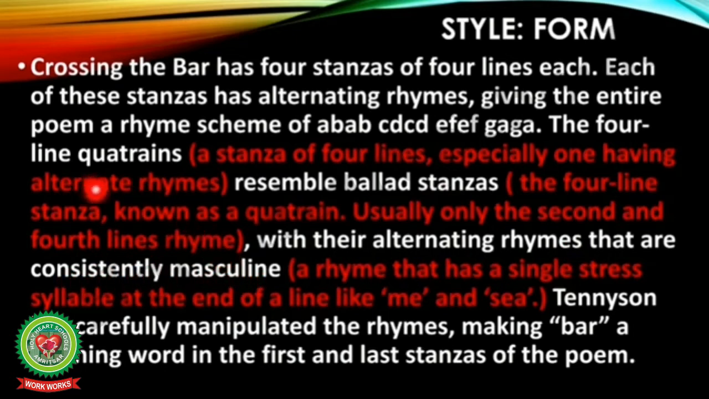So children, here are a few important words. Let us see the meaning and try to understand. Quatrain means a stanza of 4 lines, especially one having alternate rhymes. So quatrain means 4-line stanza. So see alternate rhymes. A rhyme scheme is followed by B in the second line, A in the third and B in the fourth line. Same way, C in the first line of the second stanza, D in the second line, then C in the third and D in the fourth. So a stanza of 4 lines, especially one having alternate rhyme.